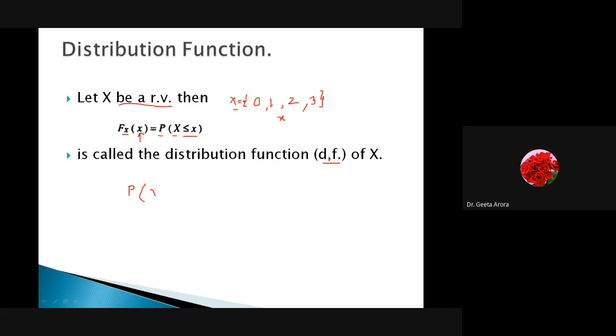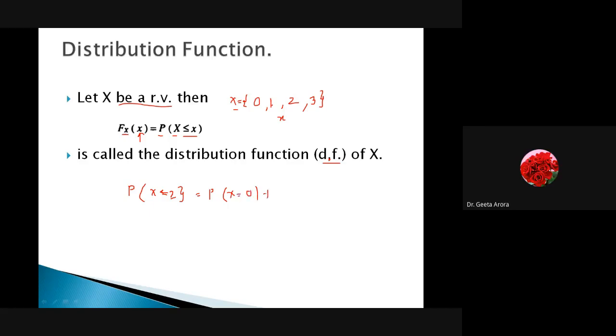That the random variable can take the value which is less than or equal to 2. Correct? Less than or equal to 2 means we can have 0 or 1 or 2. So how can we calculate it? Here we are going to take the probability that the value of capital X is equal to 0.